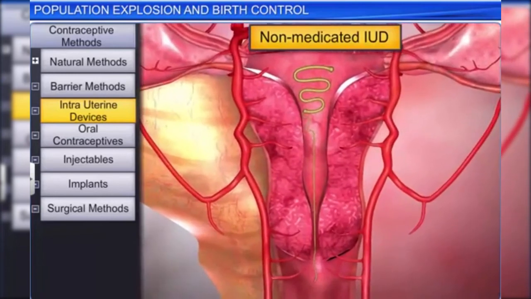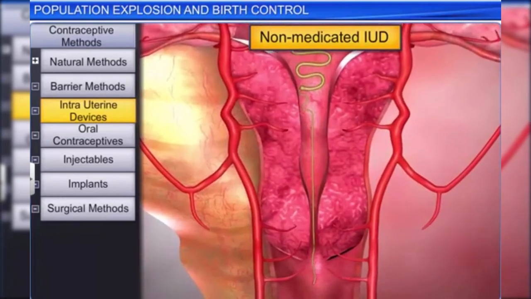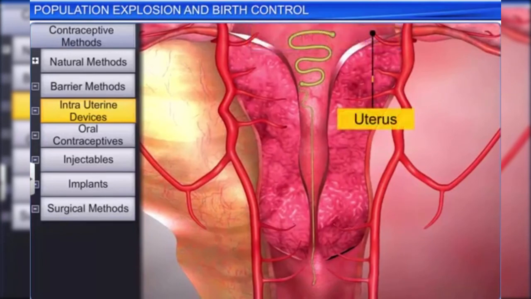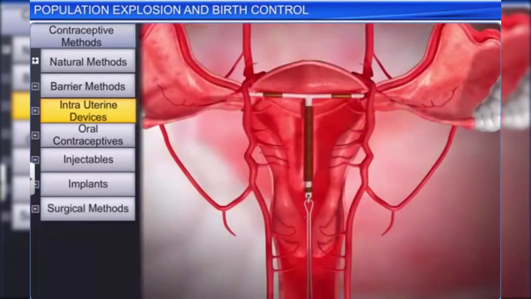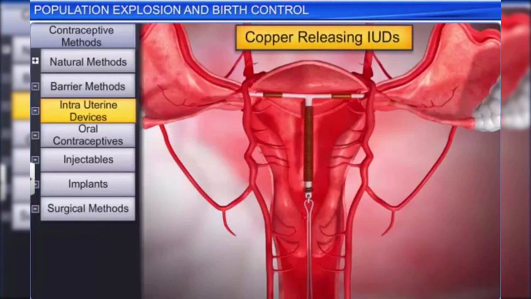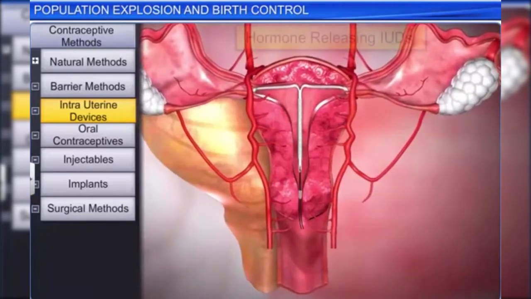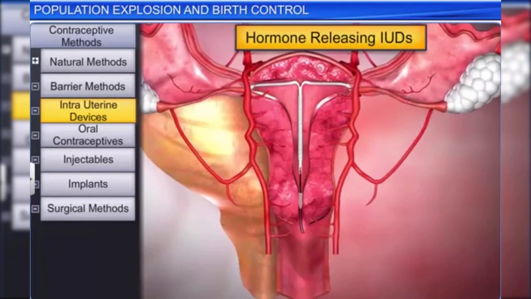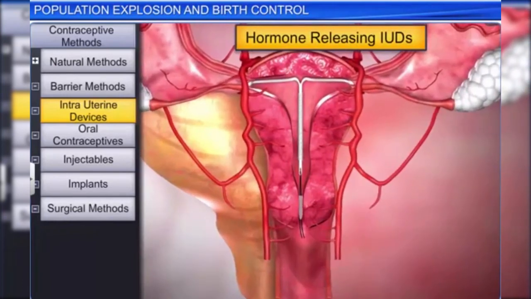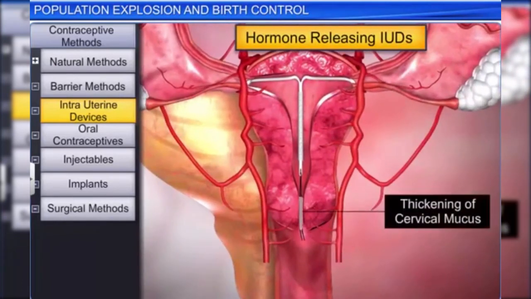Non-medicated IUDs, for instance, work by increasing the phagocytosis of the sperm that reach the uterus, while copper IUDs release copper ions that obstruct the ascent of the sperm into the fallopian tubes, as well as reduce their fertilizing ability. On the other hand, hormone-releasing IUDs make the uterus inhospitable for implantation by thickening the cervical mucus, which makes it impossible for the sperm to enter through the cervix.